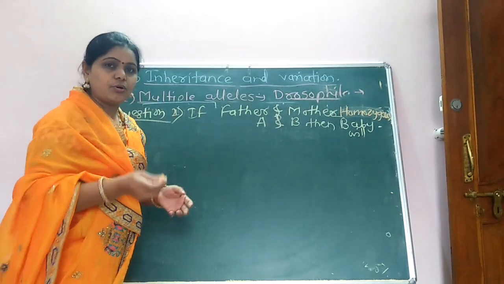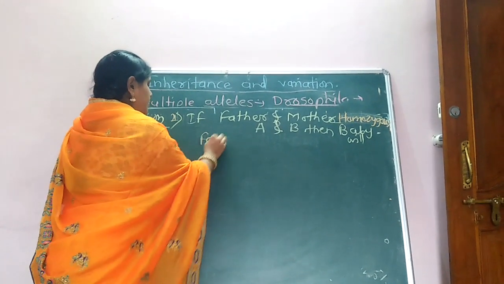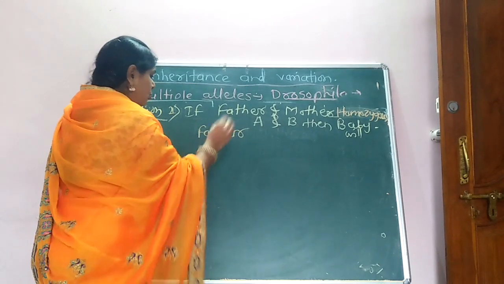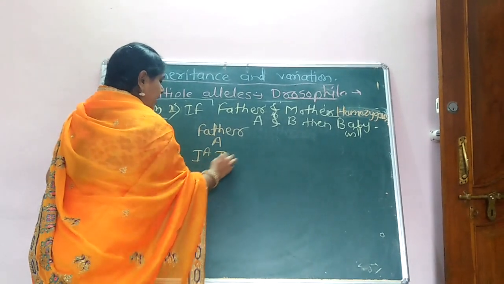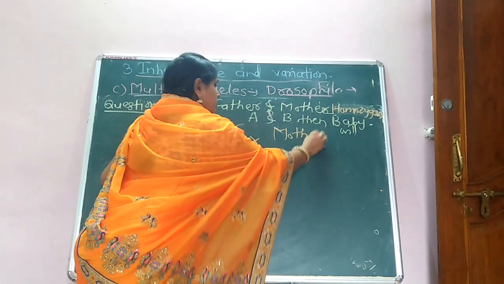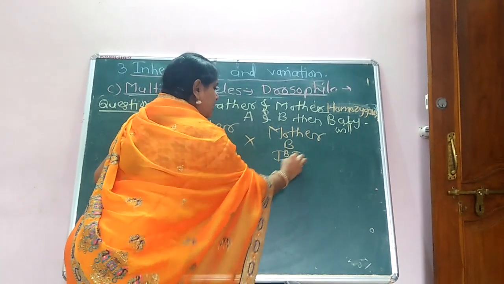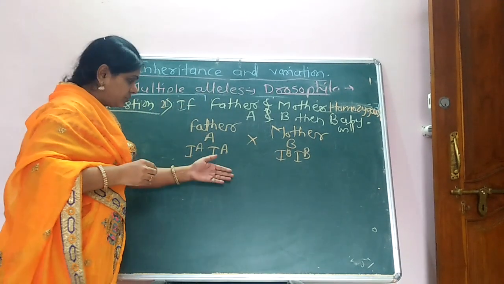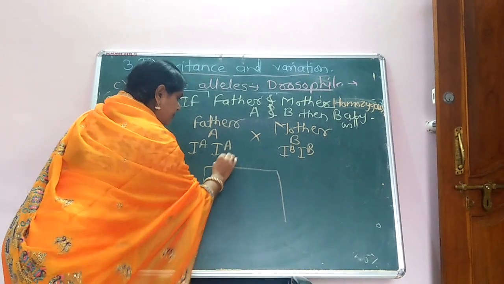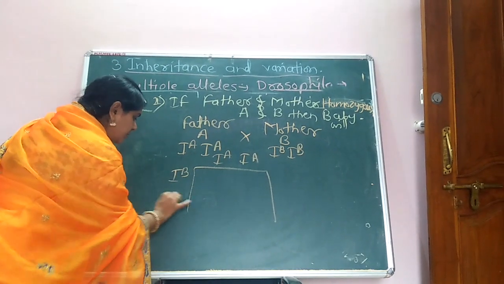We all know now: the homozygous A father, that is IA, crossed with the mother, who is homozygous B, that is IB. We see it here on the checkerboard, or the Punnett square, IA, IB.